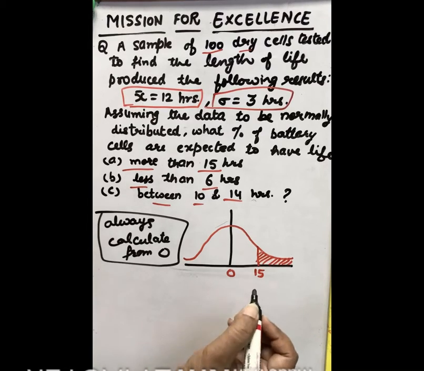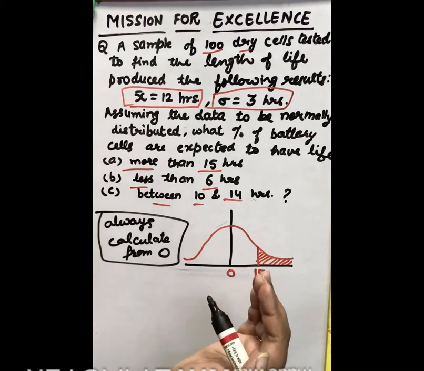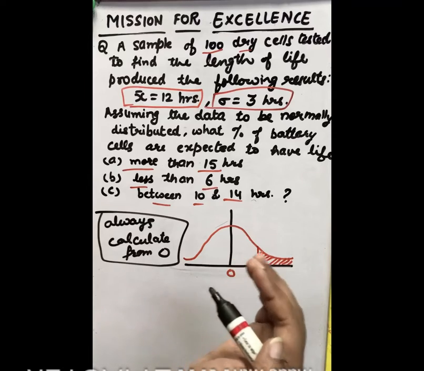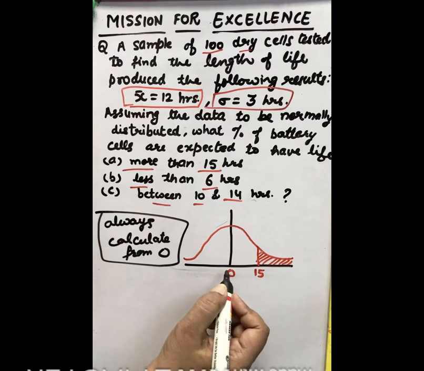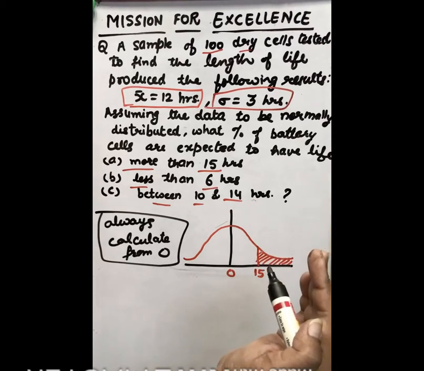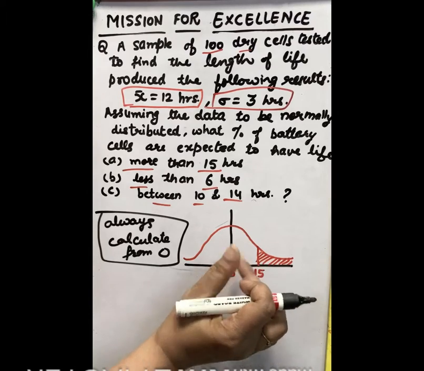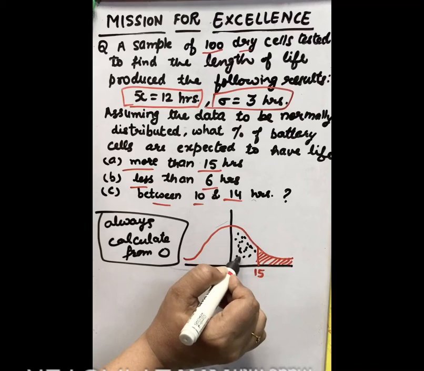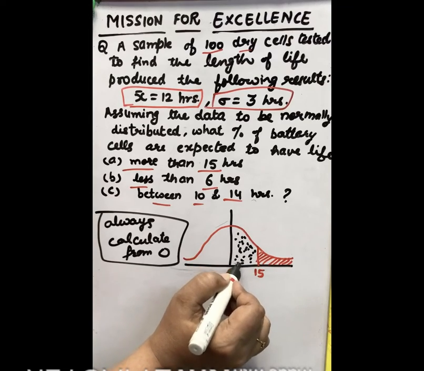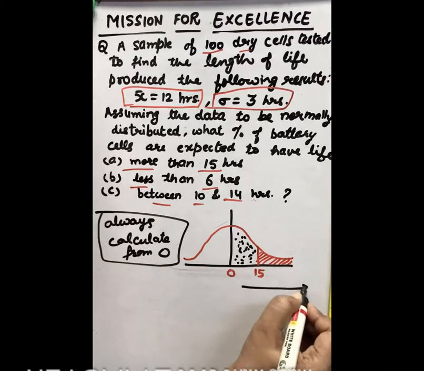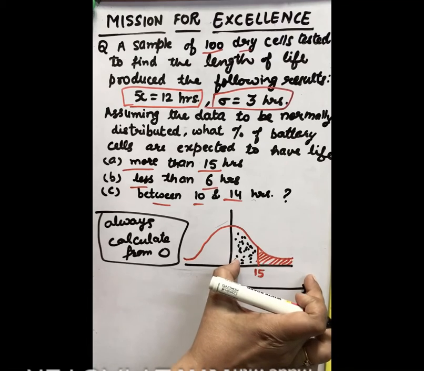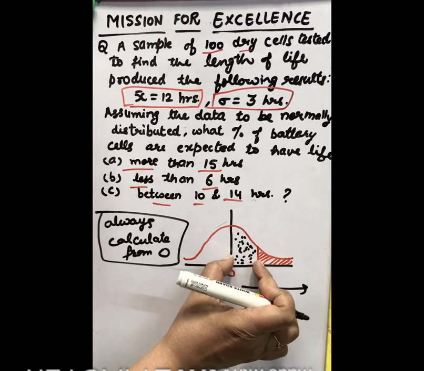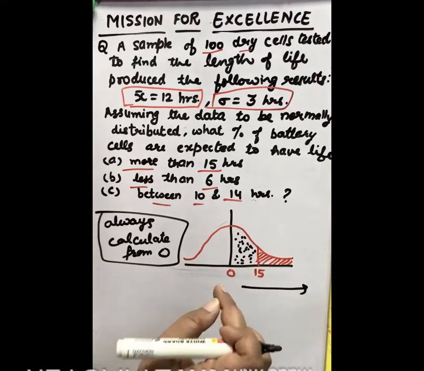This is the main point, you have to keep it in mind. So now we have to calculate the probability from 15 hours, beyond 15 hours. So we take the probabilities from 0 to infinity area, and then we will subtract this area from the whole, because we have to take from 0. So we take the total area minus this area, because we have to calculate always from 0.